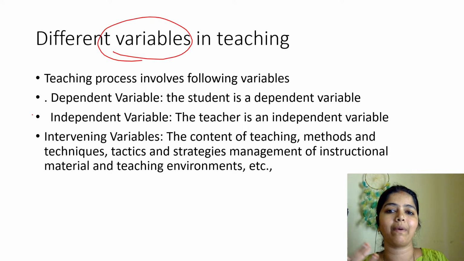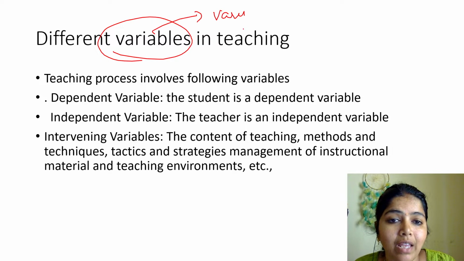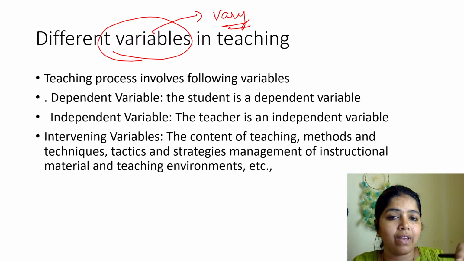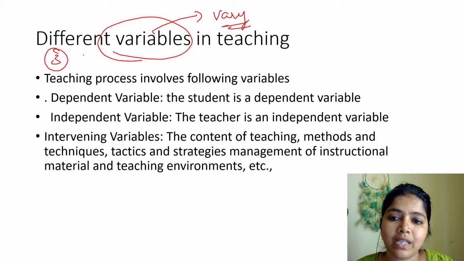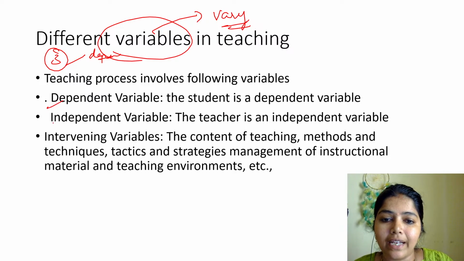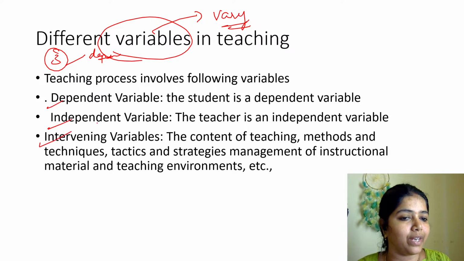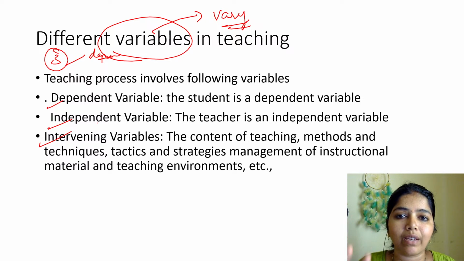What do you mean by variable? Variable is a thing which varies. It will change, right? So we have three different types of variables. That is the dependent variable, independent variable, and intervening variable. Okay, these are the three variables in teaching.